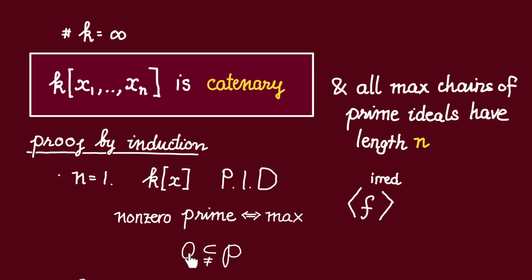Note that 0 is a prime ideal because this is an integral domain. So we see that indeed all chains of prime ideals, all maximal chains of prime ideals have the same length, and that length is equal to 1, the number of variables.